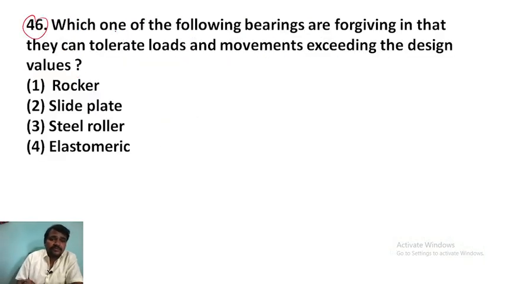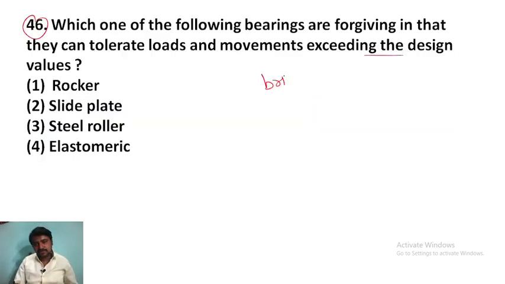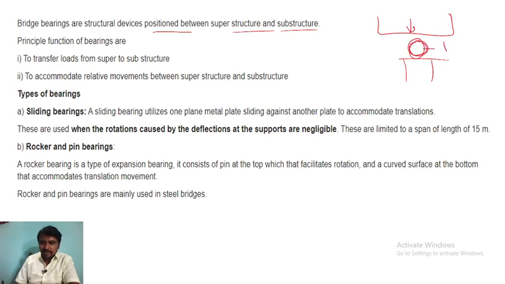Next question. Question number 46. Which of the following bearings are forgiving in that they can tolerate loads and movements exceeding the design values? Let me tell you. Bridge bearings, right? This is again a bridge question. Bridge bearings are structural devices positioned between superstructure and substructure. For example, this one, and this is the column. Between these two, if there is any load, it will be taken by this bridge bearing. This is the upper portion, this is the lower portion. At the center there is a bridge bearing.